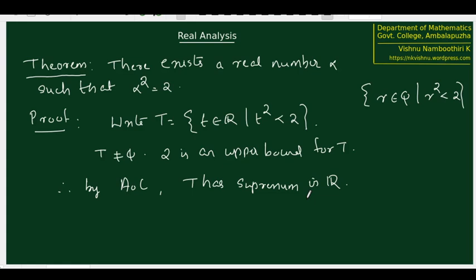We denote the supremum of T by alpha. Now we have to show that alpha satisfies the property that alpha square is equal to 2.